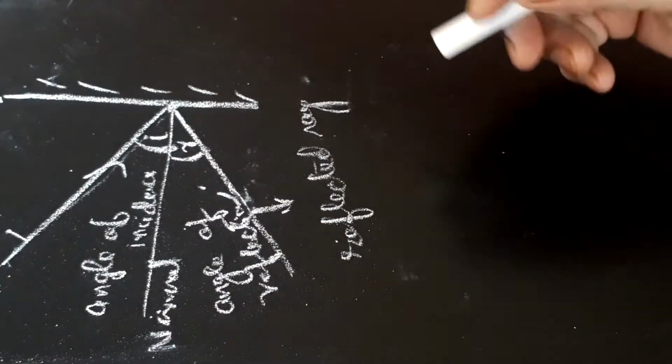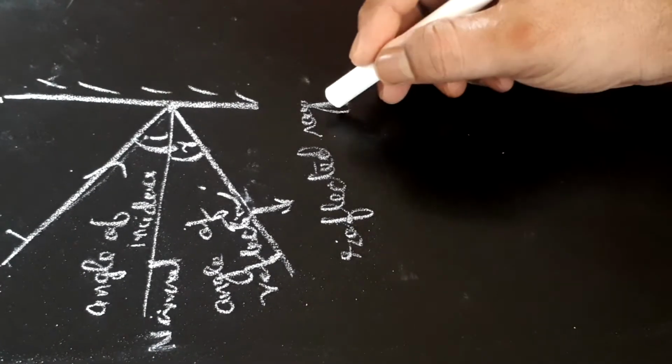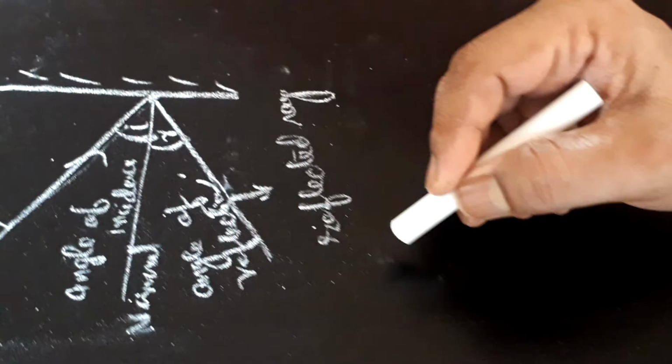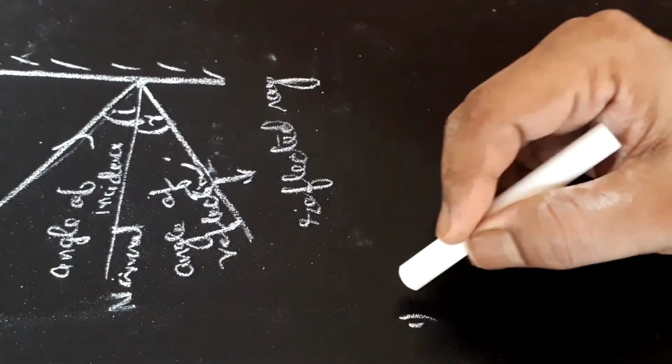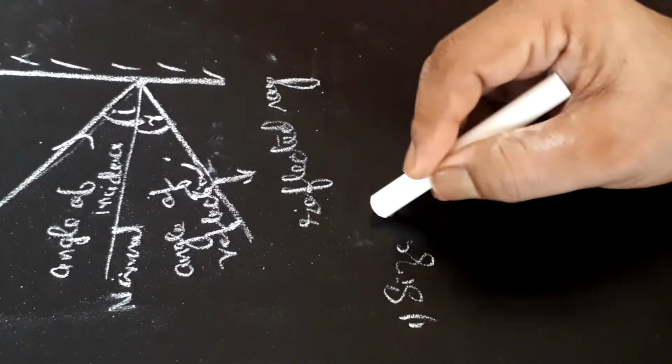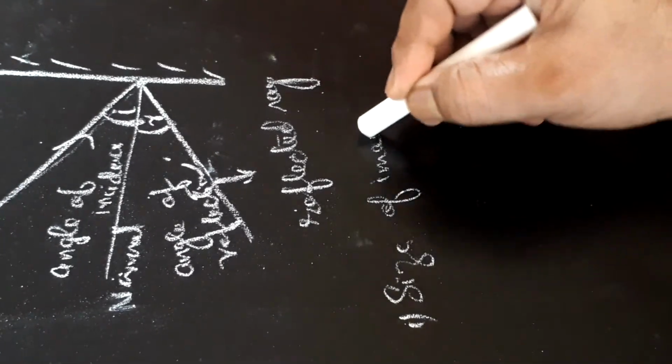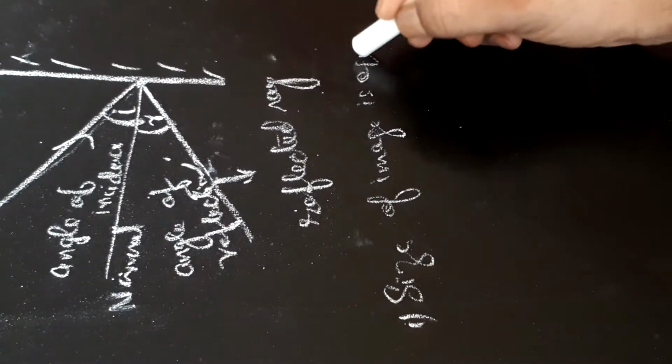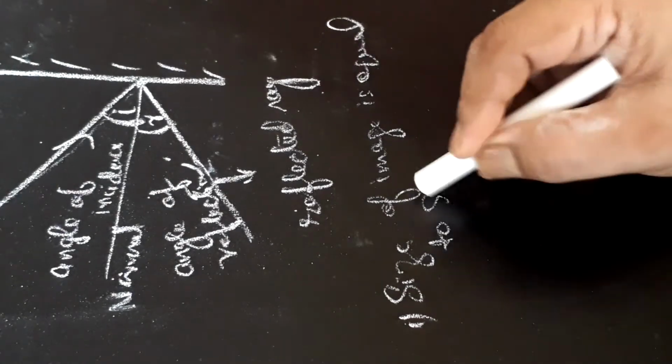Now, we are going to see properties of images formed by a plane mirror. In plane mirror, size of image is equal to size of object.